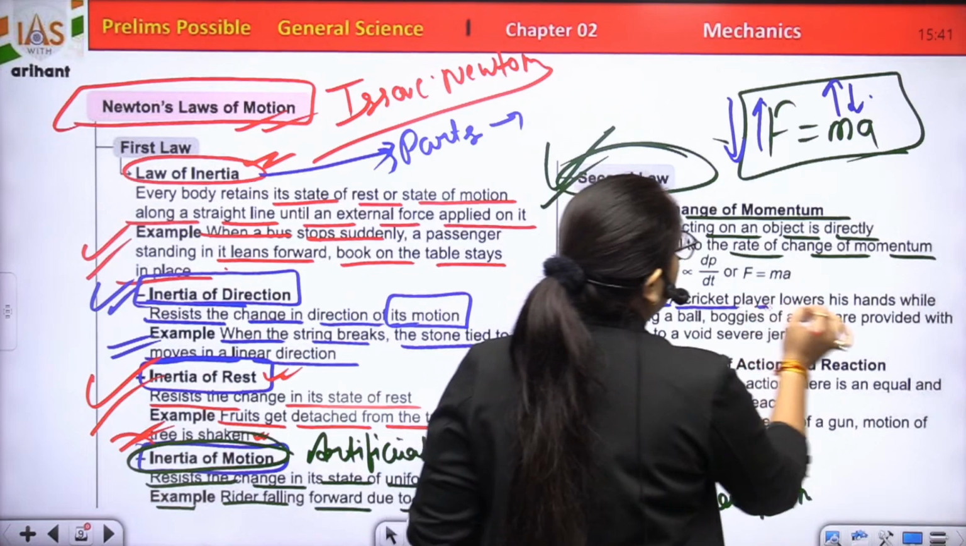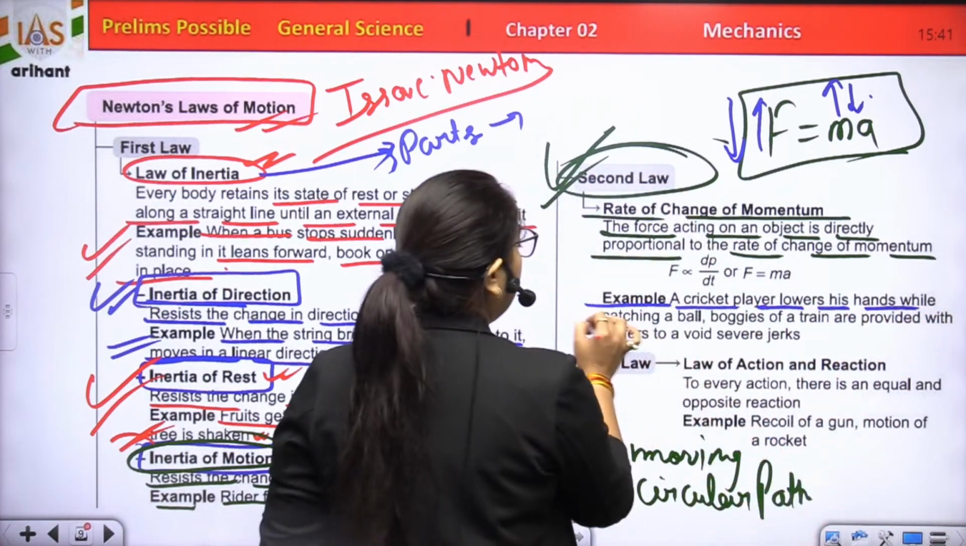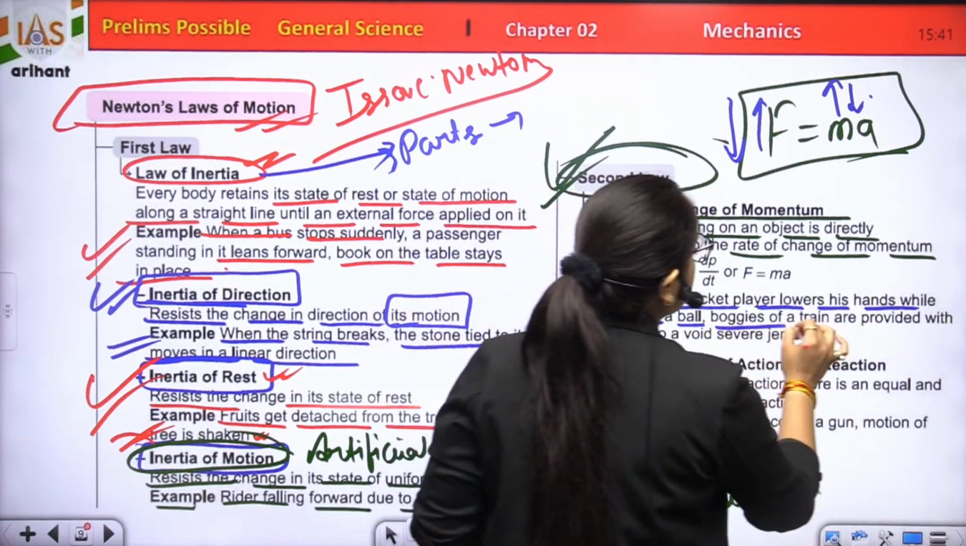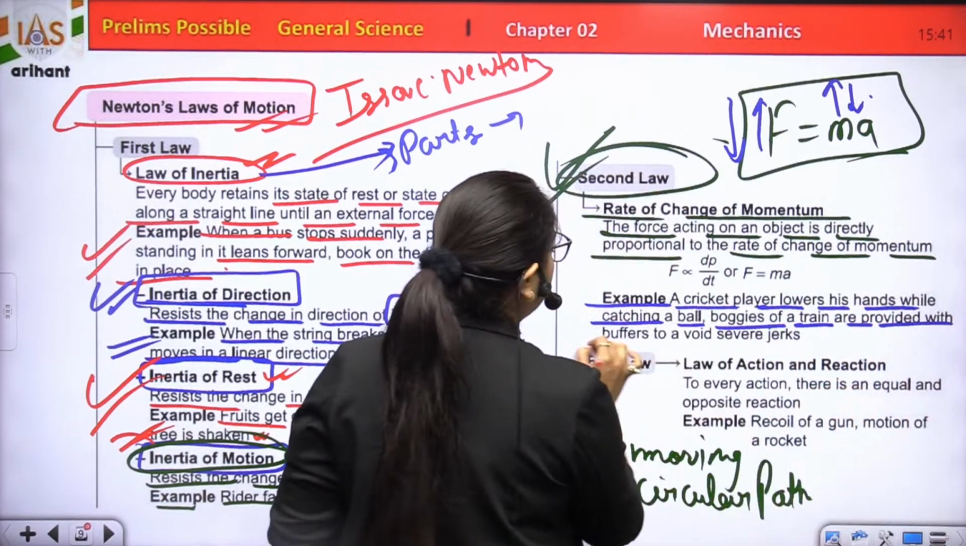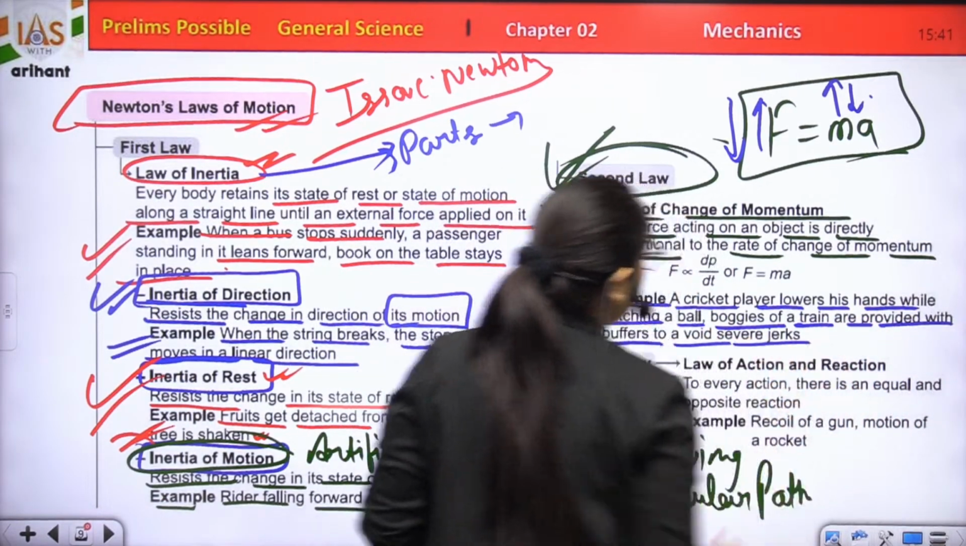Example, let's take an example. A cricket player lowers his hands while catching a ball. Bogies of a train are provided with buffers to avoid severe jerks.